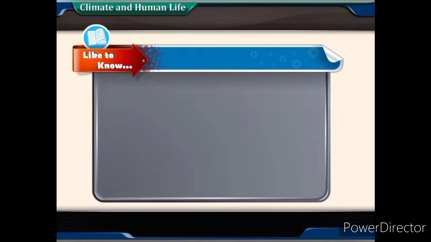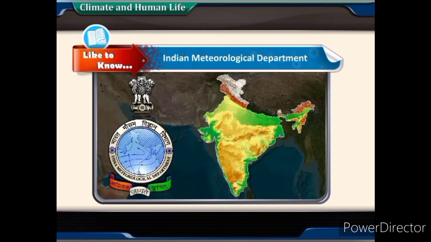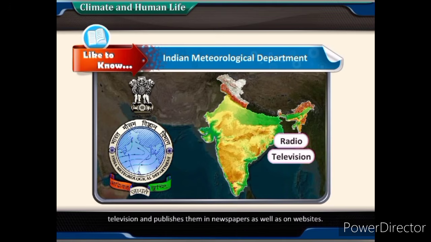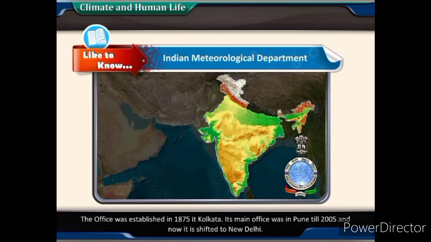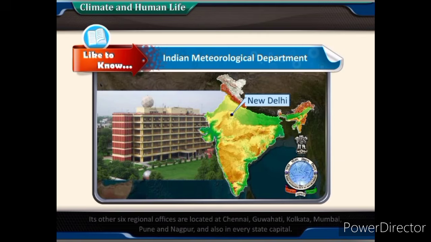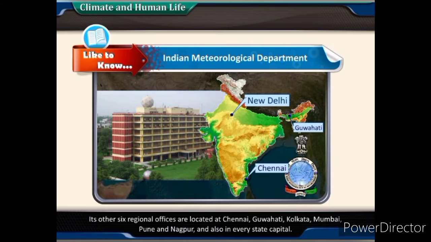Like to know: Indian Meteorological Department. The Indian Meteorological Department transmits the weather news of our country on radio, television, and publishes them in newspapers as well as on websites. The office was established in 1875 in Kolkata. Its main office was in Pune till 2005 and now it has shifted to New Delhi. Its other 6 regional offices are located at Chennai, Guwahati, Kolkata, Mumbai, Pune and Nagpur, and also in every state capital.